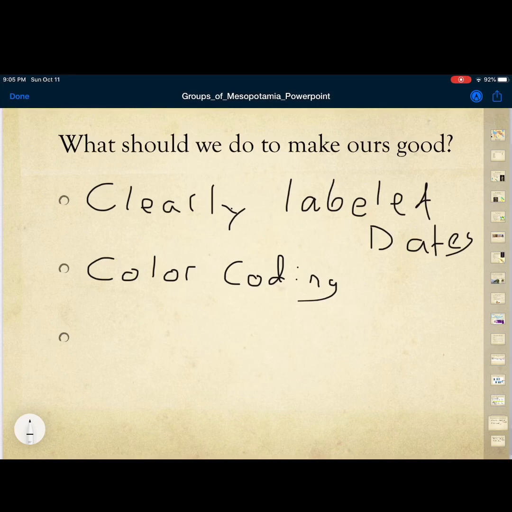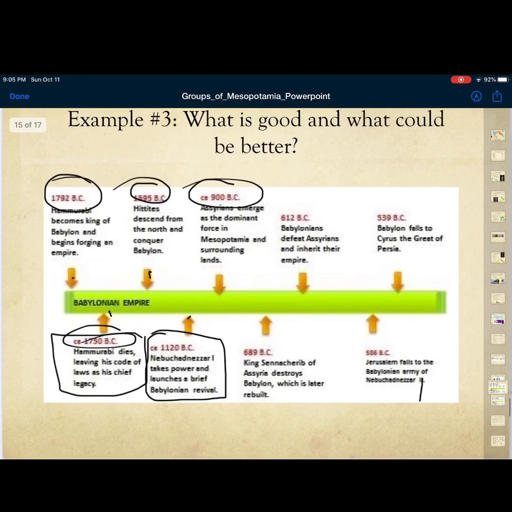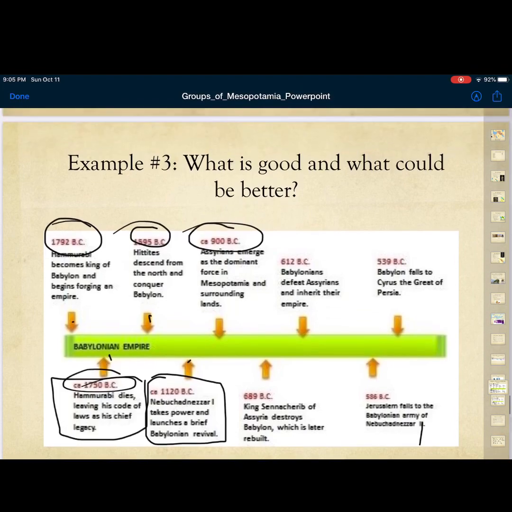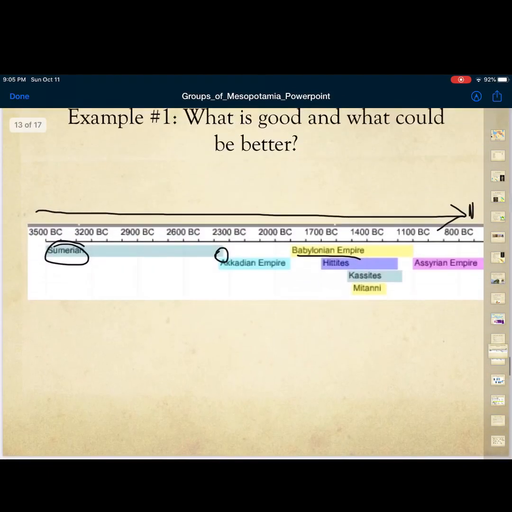And then the last thing I think is just making sure that the timelines are neat, or if you prefer to use the word tidy, I think that works too, right? If we were to go back and look at these, we can see this. The ones that have the best information are ones like this, right? That have very clearly labeled dates, versus this one that is kind of generic, right?